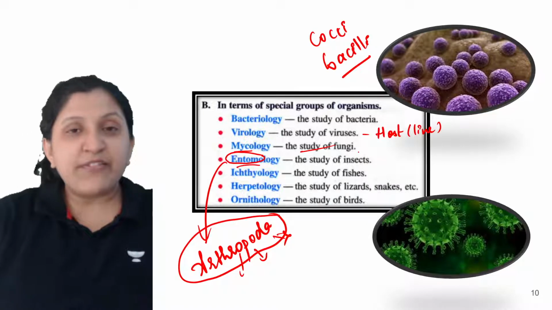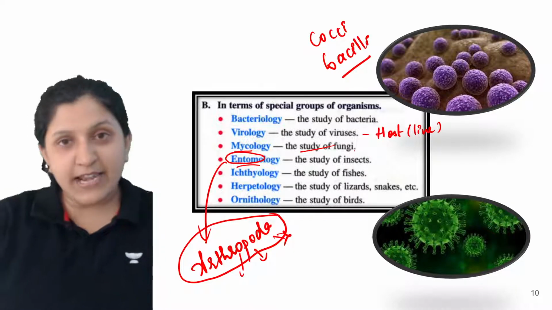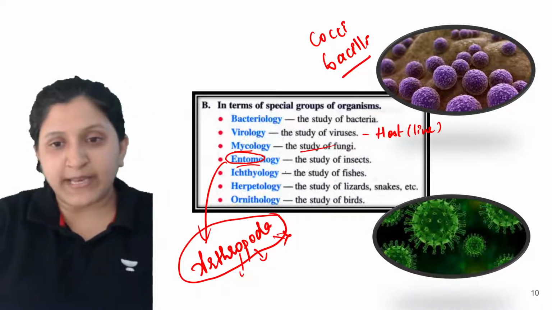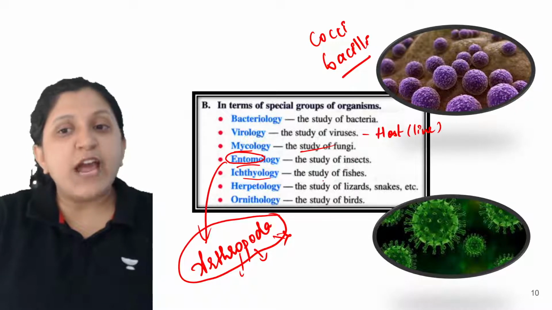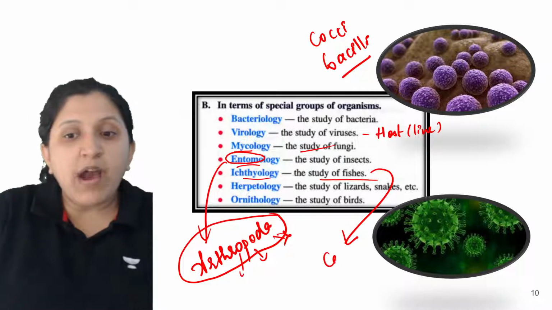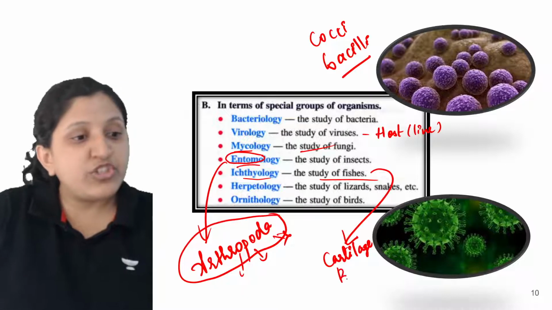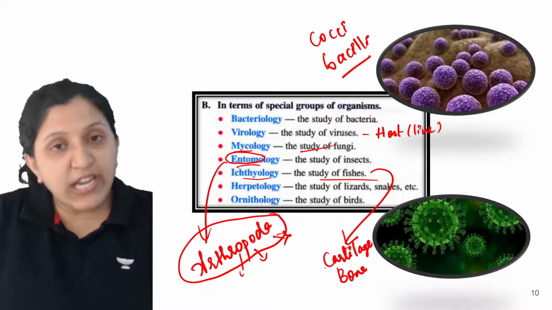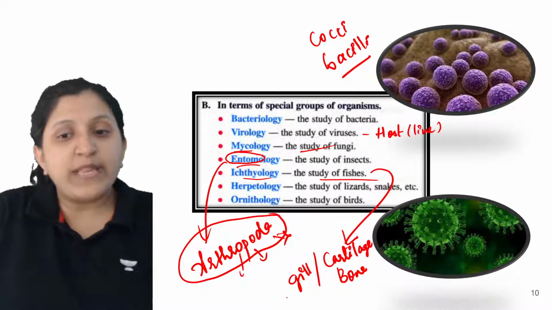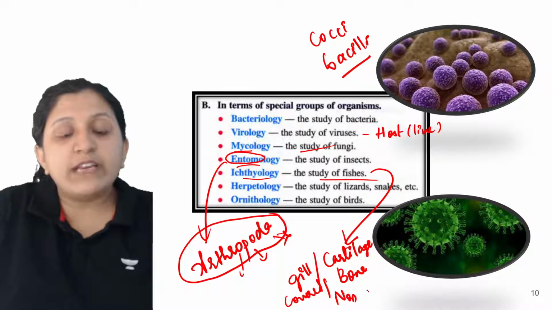If somebody discovers a different type of insect, then its characteristics have to be studied, and based on that it will be placed in the respective category. Now ichthyology, the study of fishes: whether this fish is made up of cartilage or of bone, and whether the gill which is present is covered or not covered.